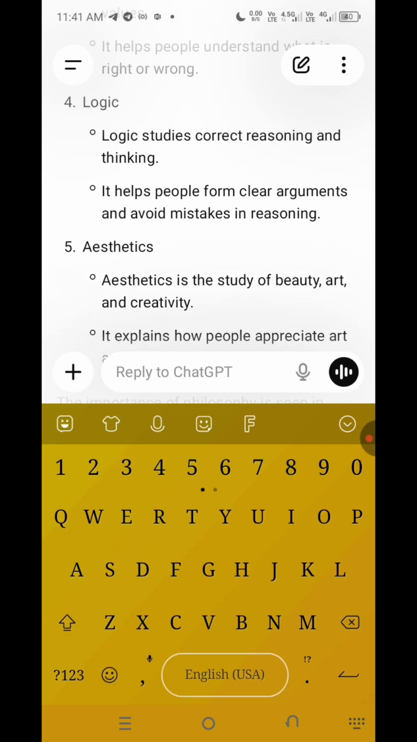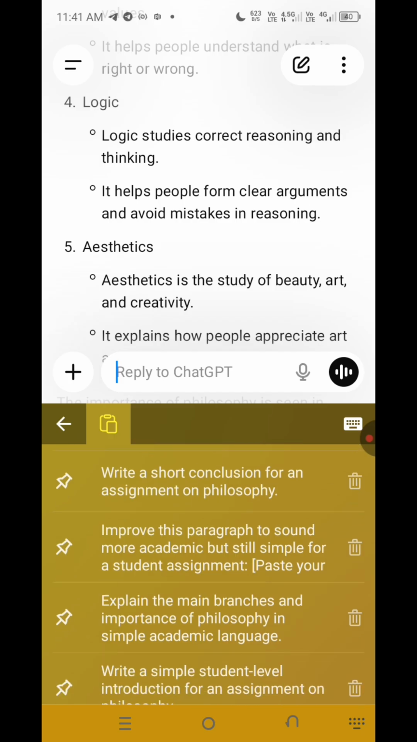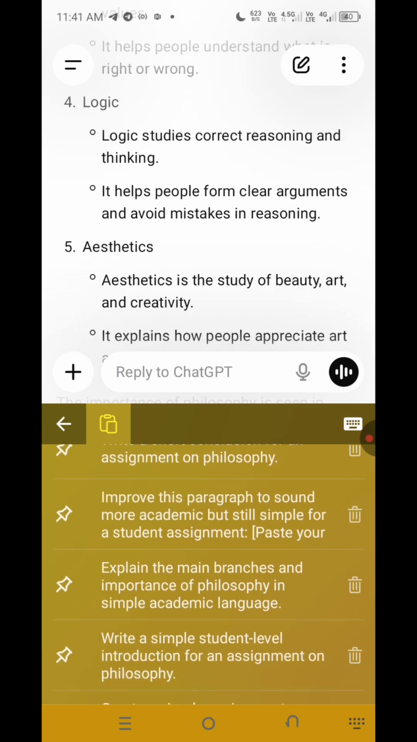Even though there are many, there are actually many, and if you have a book on philosophy, you can testify for yourself. Or maybe if you go to class, your lecturer might talk about it. There are many, but these are the main branches of philosophy. Now let's continue with our step-by-step process.